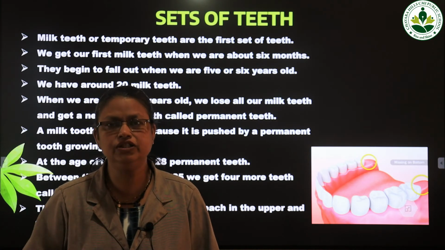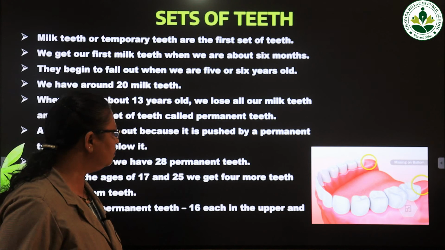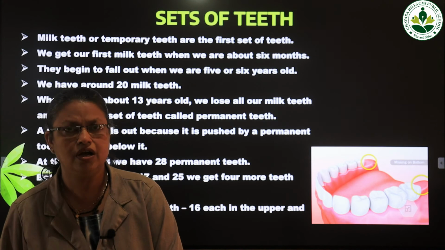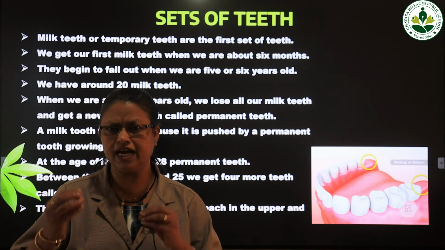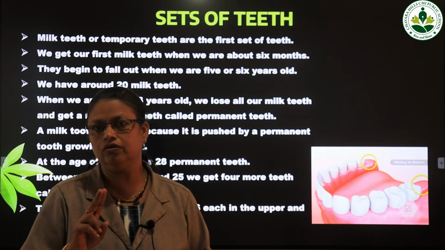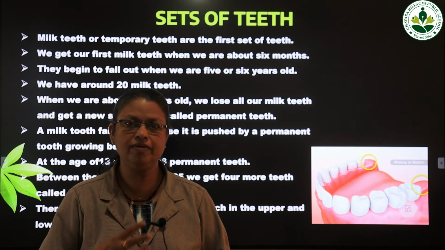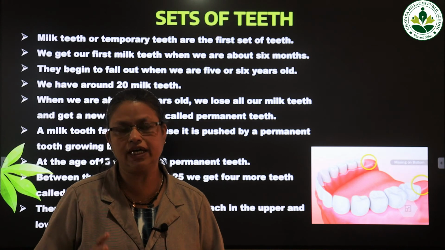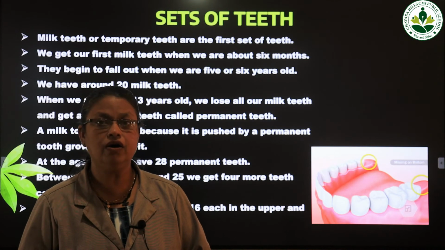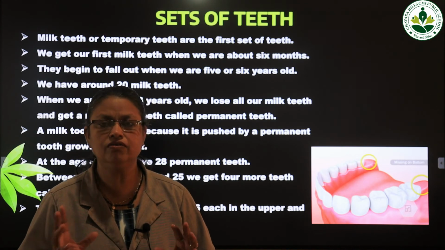Okay. So by the age of 13, we have 28 permanent teeth. And when we reach between the ages of 17 and 25, we will get 4 more teeth. Okay, 2 teeth in the upper jaw and 2 teeth in the lower jaw. That will be at the ends of the jaw. So total, an adult has how many teeth? 28 plus 4. How many teeth are there? Okay, 32 teeth are there for an adult. They are permanent. They will not fall out. Okay.